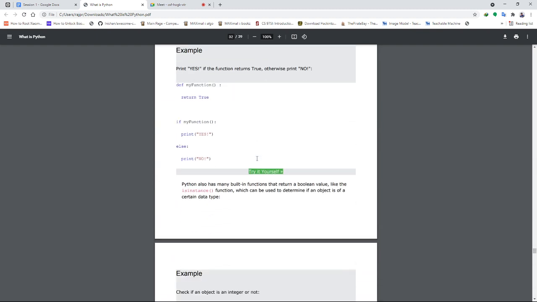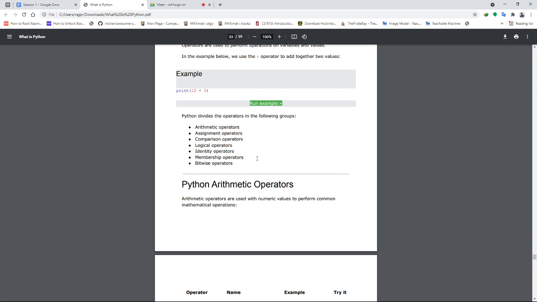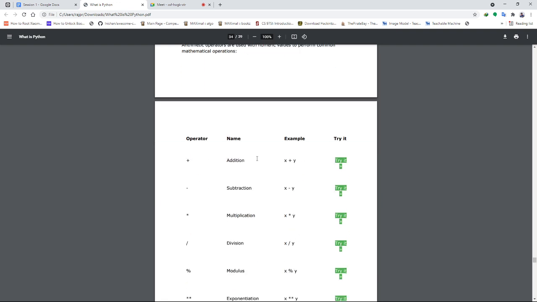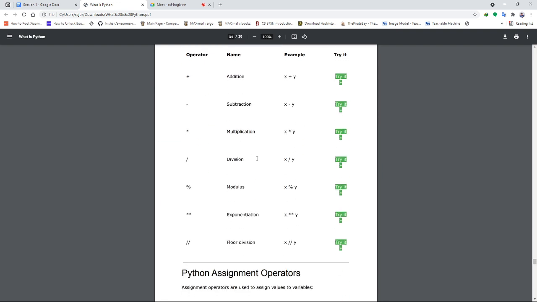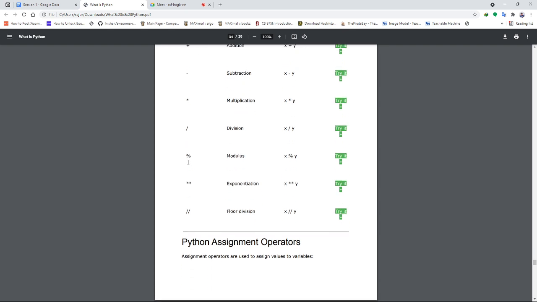Functions I'm skipping now. Now come Python operators. Arithmetic operators we all know: addition, subtraction, multiplication, division, modulus, and exponentiation. But in Python there is also floor division, because data types are automatically assigned. If we carry out 4 divided by 3, it automatically gives the result in floating point format. But what if we want only the integer part? For that we perform floor division, using a double forward slash. For division you simply use a single forward slash.